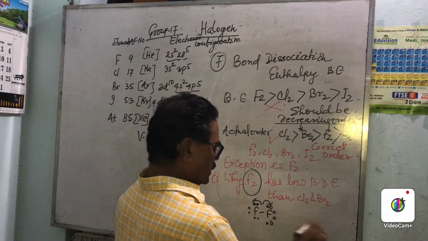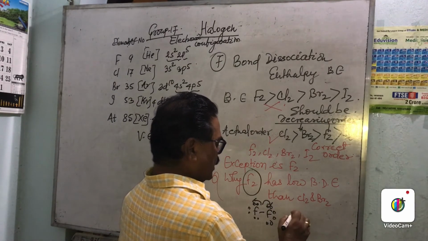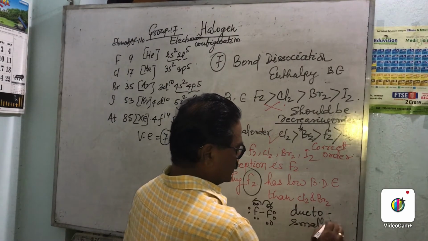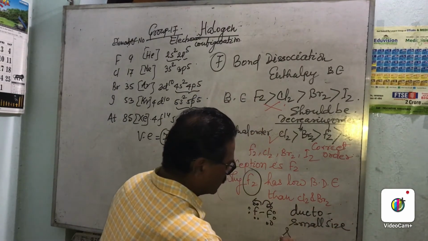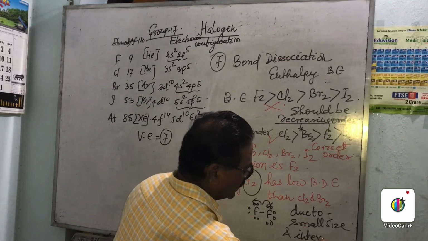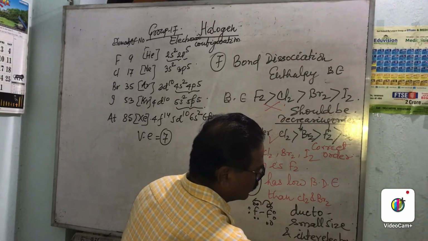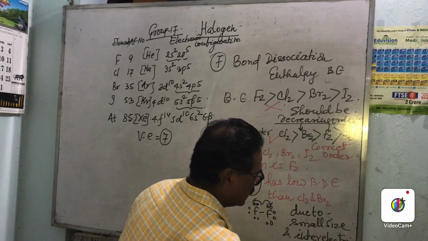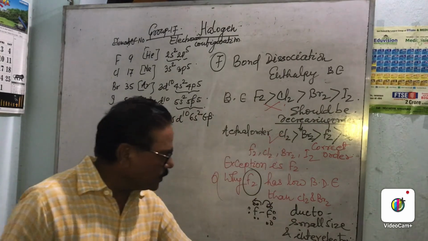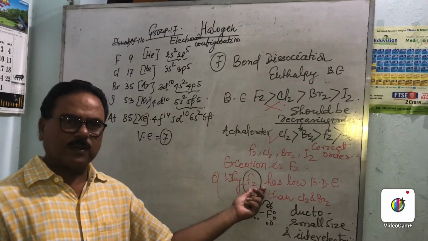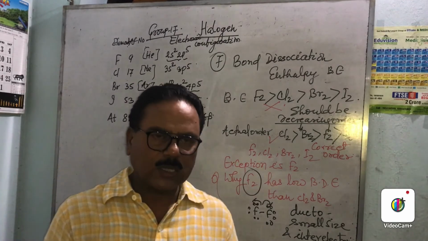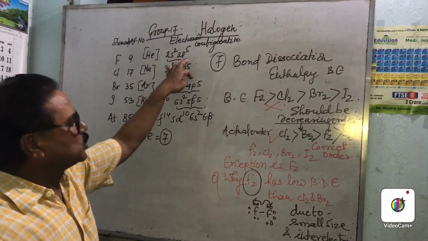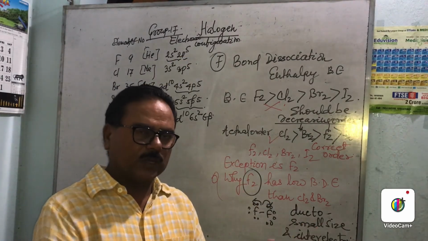So the answer, that is the concrete point, is due to small size and inter-electronic repulsion. This is the reason for the exceptional behavior of fluorine, because fluorine has a small size, so the orbitals are very compact, as they are present in 2p, so they will cause interelectronic repulsion.